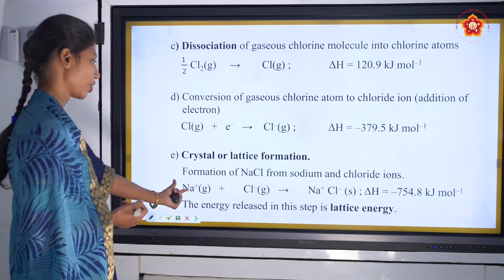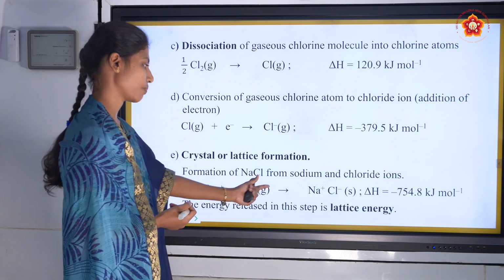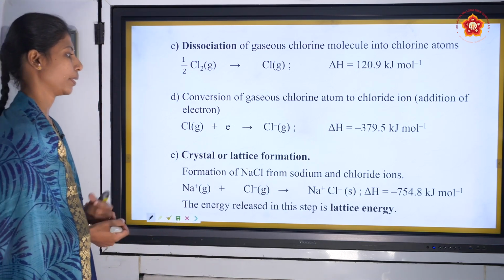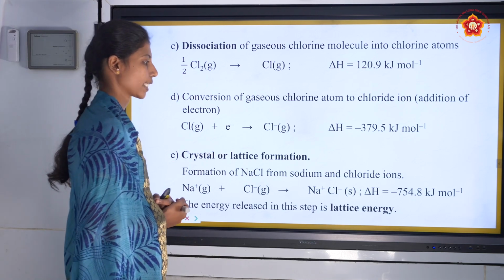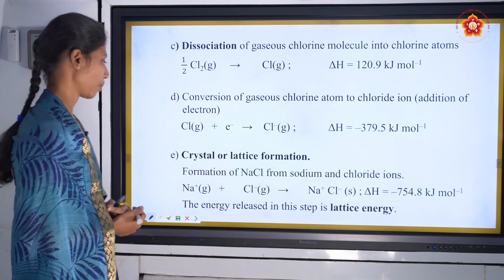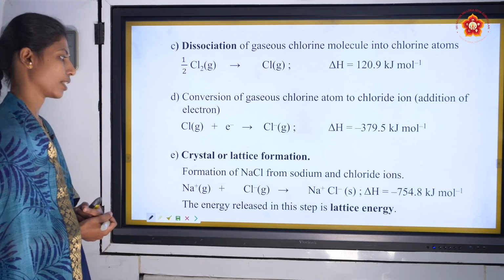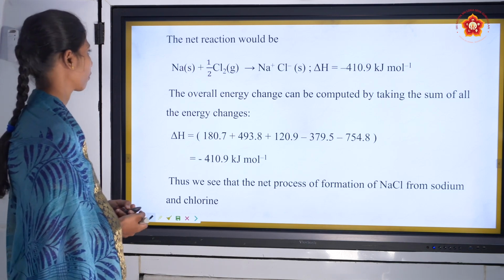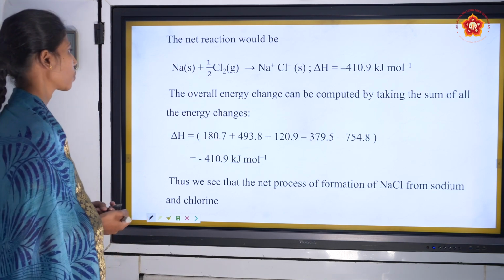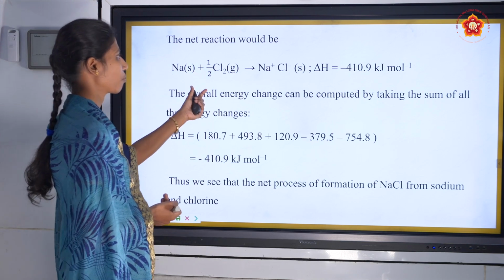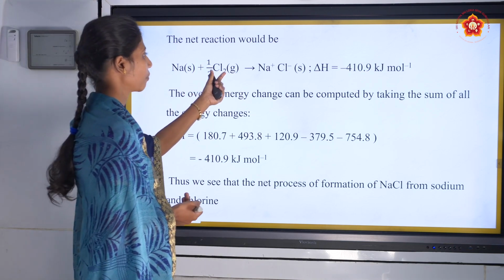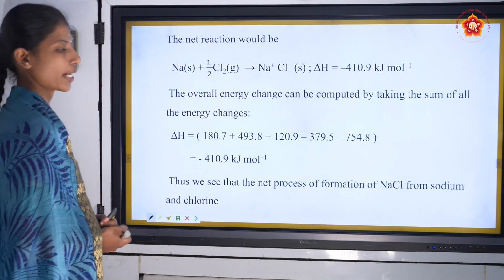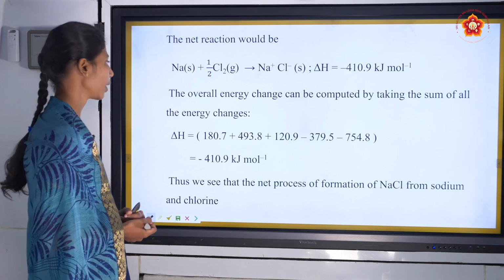Na plus gaseous plus Cl minus gaseous gives Na plus Cl minus solid, with enthalpy value minus 754.8 kilojoule per mole. The energy released in this step is known as lattice energy. The net reaction is solid sodium plus half of a gaseous chlorine molecule giving solid Na plus Cl minus. ΔH is equal to minus 410.9 kilojoule per mole.